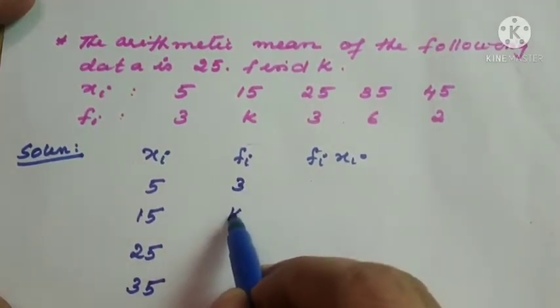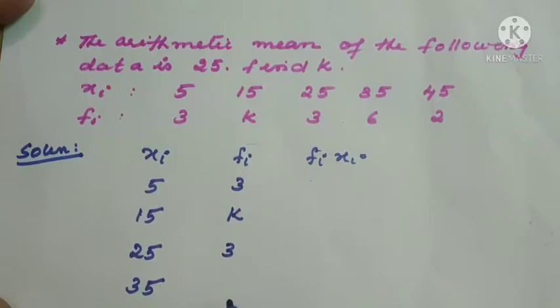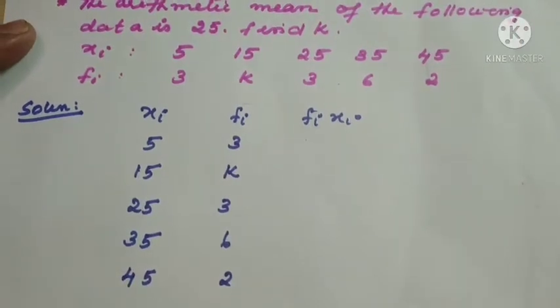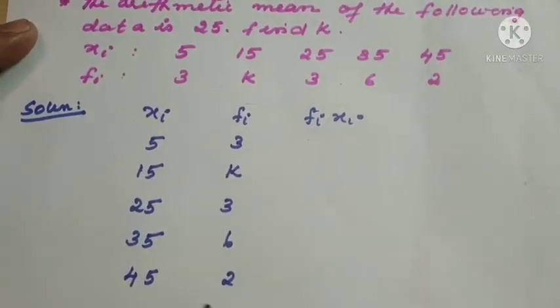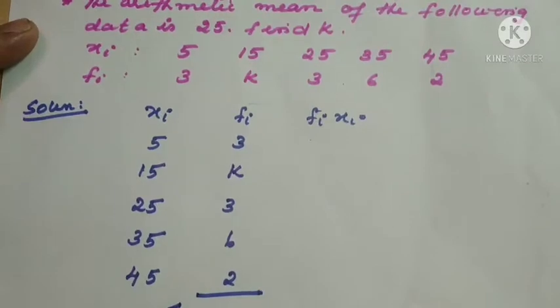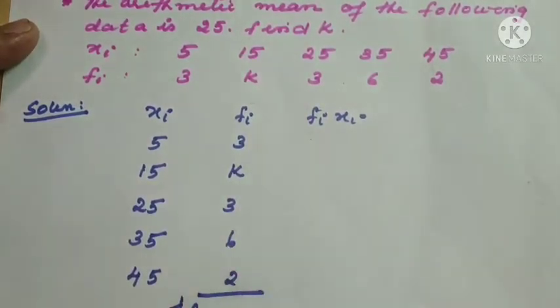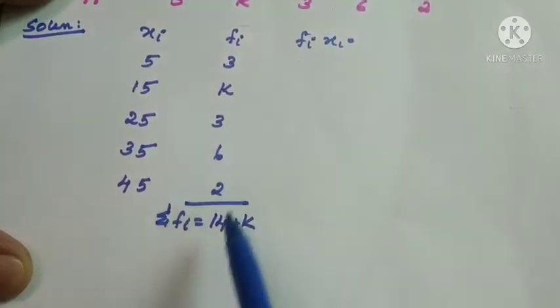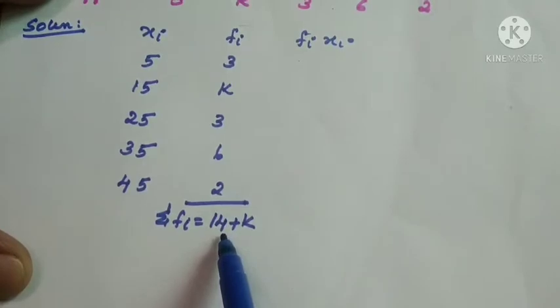Then fi: 3, k, 3, 6, then 2. So we have made it in column method form. The first step is we can make the sum of the frequencies. The sum of the frequencies, along with k, is 14 plus k.